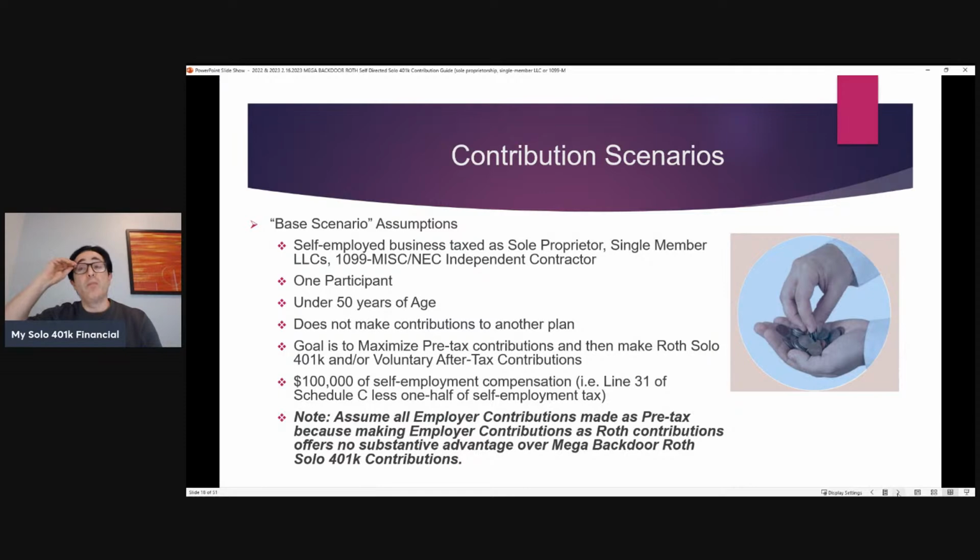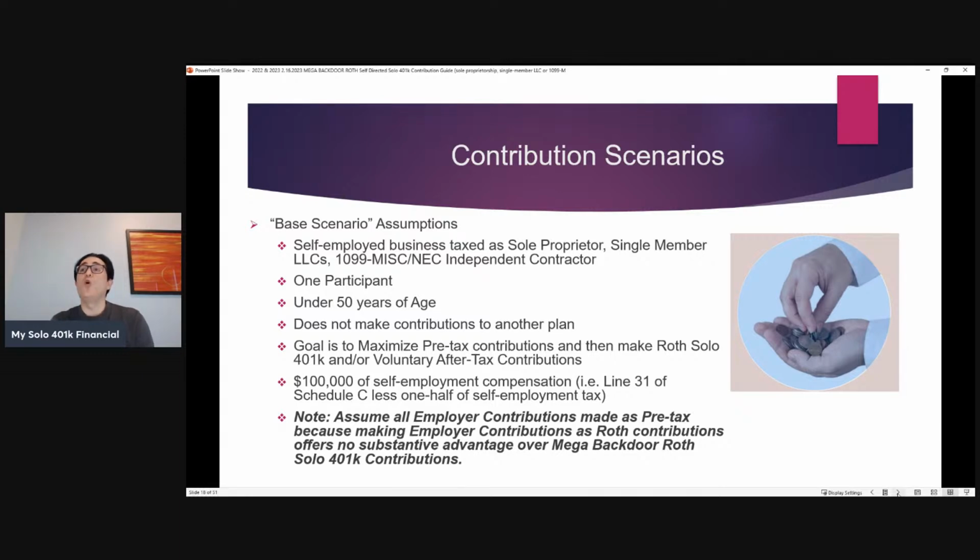So now let's turn and apply what we've learned here to different contribution scenarios. So we're going to start out with our base scenario and go through the different assumptions. So here we're going to assume we've got a self-employed business that's taxed as a sole proprietor, single member LLC, maybe a 1099 independent contractor, where the income is reported on Schedule C. Let's assume it's just one participant who's under 50 years of age, does not make contributions to another plan.